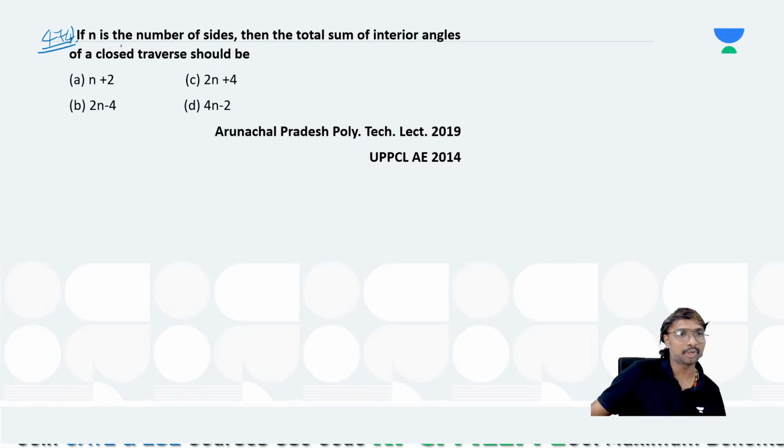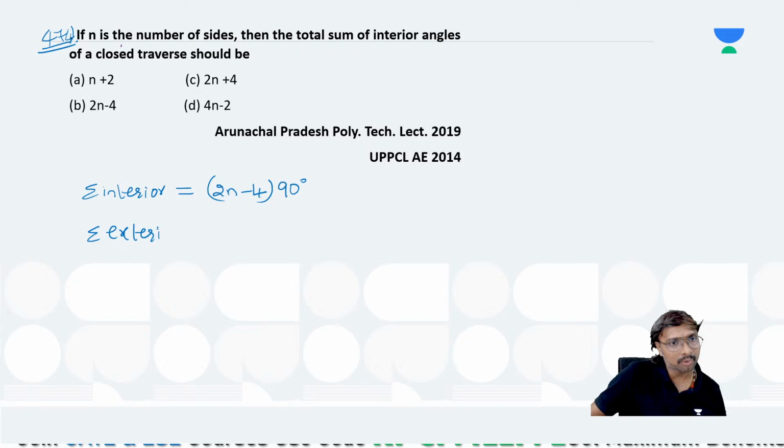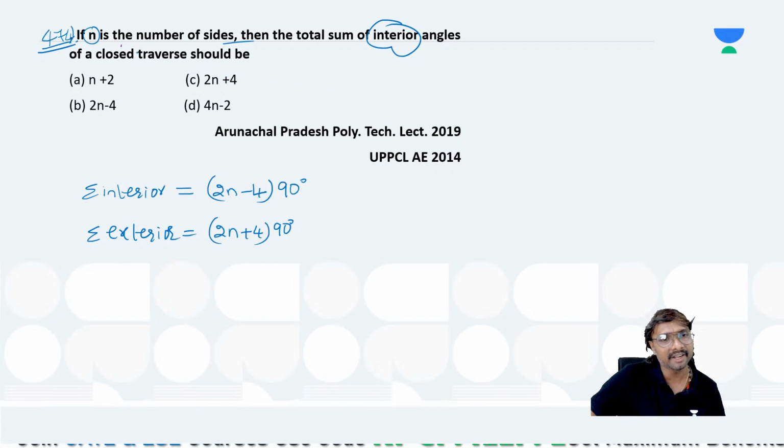Yes, you have to be careful, right? What is the sum of these interior angles? The sum of these interior angles is equal to 2n minus 4 into which one? This is 90 degrees. And the sum of these exterior angles will be equal to 2n plus 4 into 90 degrees, if you just observe. If n is the number of sides, then the total sum of interior angles of a closed traverse is what, 2n plus 4 or 2n minus 4? That is 2n minus 4, so option B is correct.